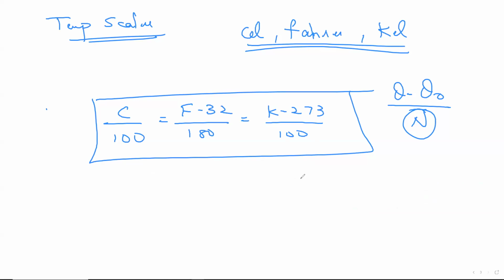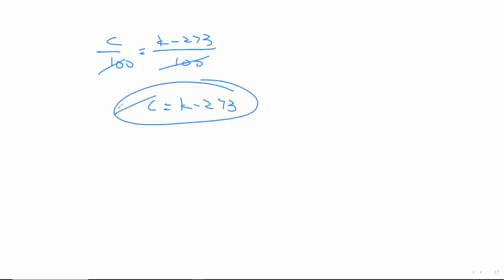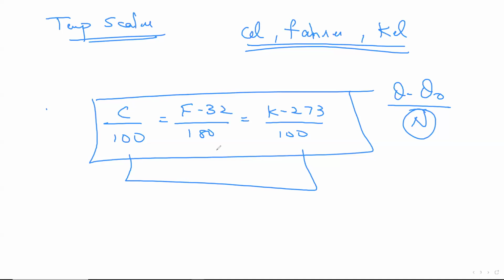Now, let's try to convert only Celsius to Kelvin. In this case, C by 100 is equal to K minus 273 divided by 100. Automatically, this gets cancelled. C is equal to K minus 273. We will be able to come up with a relation then and there. Okay. But there are absolutely zero errors when you're trying to mug this up directly. The problem is, again, as I told you, when you're trying to convert in terms of Fahrenheit. So instead of learning two things at the same time, learn one relation and it can be applied in all the cases.